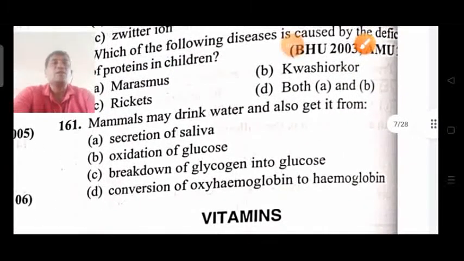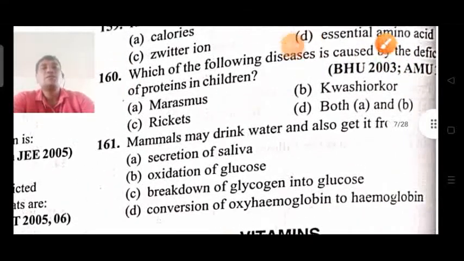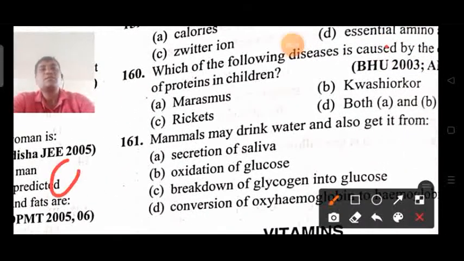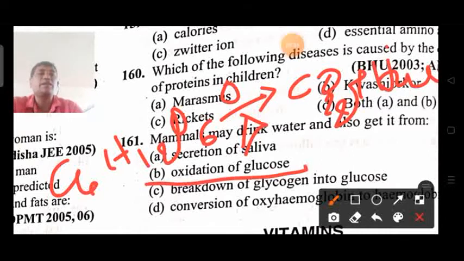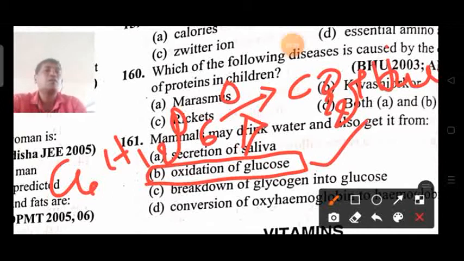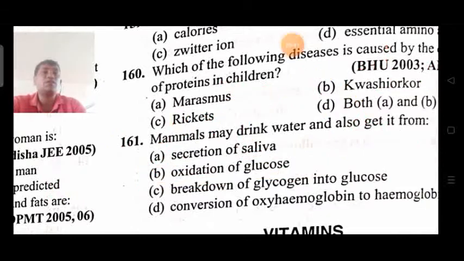Next, 161. Mammals may drink water and also get it from secretion of saliva, oxidation of glucose, breakdown of glycogen into glucose, conversion of oxyhemoglobin to hemoglobin. So here, C6H12O6 in the presence of oxygen gives CO2 plus H2O. So oxidation of glucose will lead to water. So option B is the answer for this question.